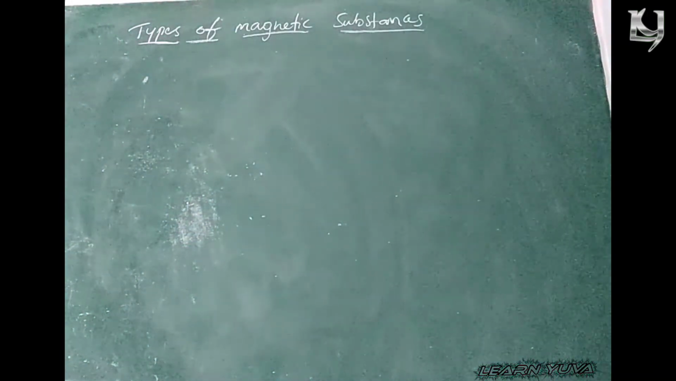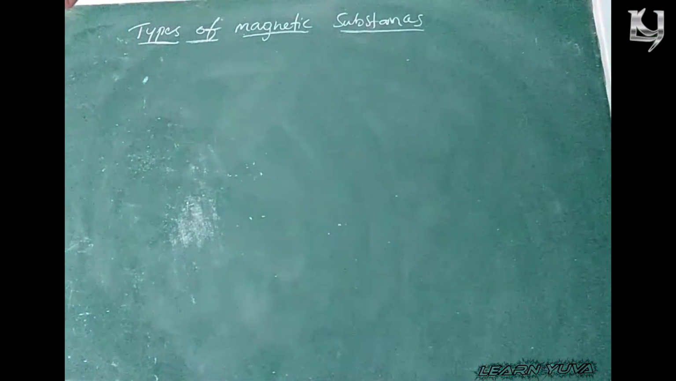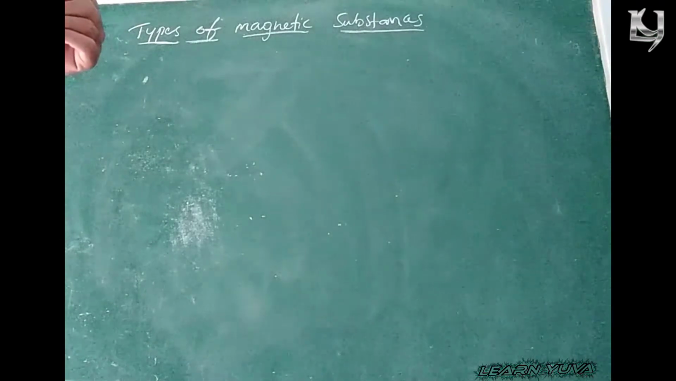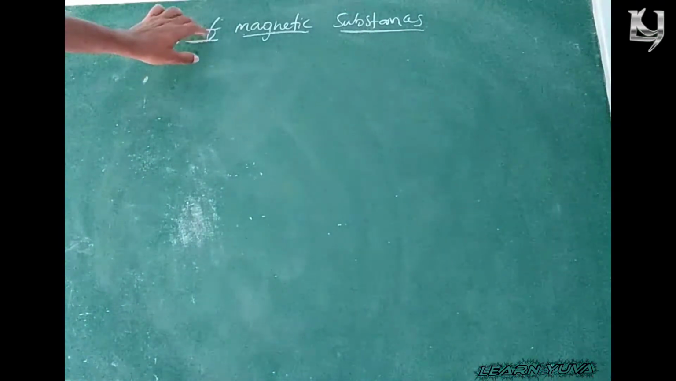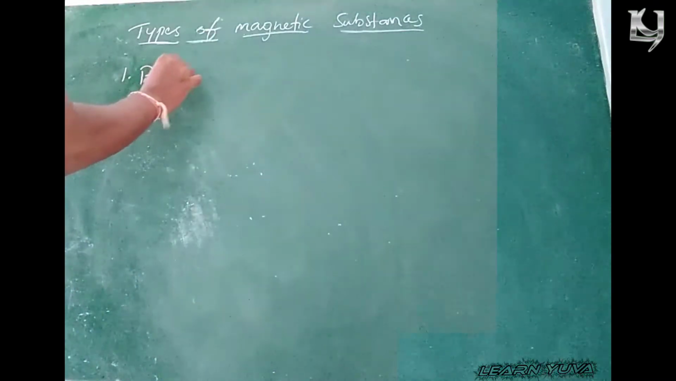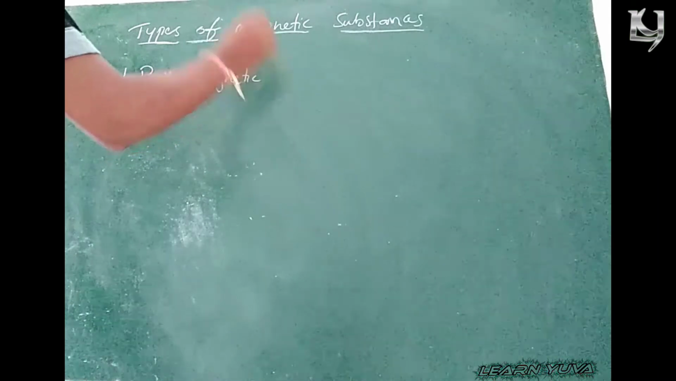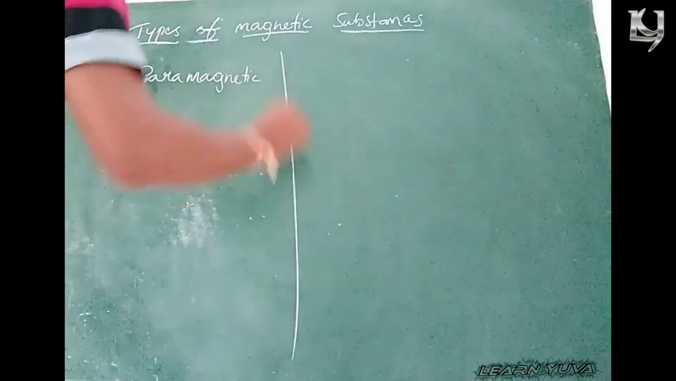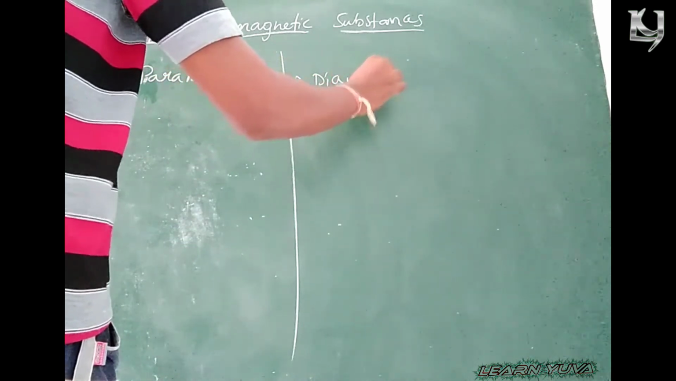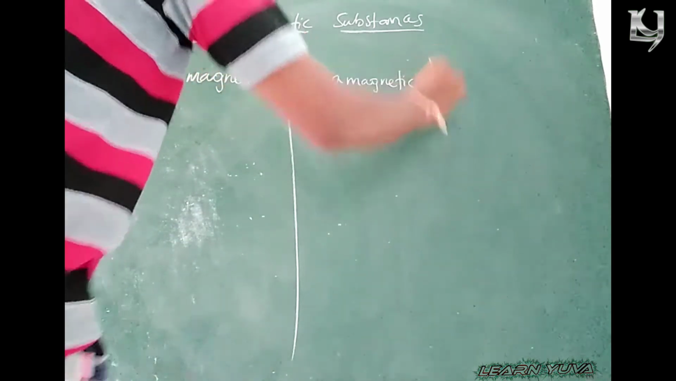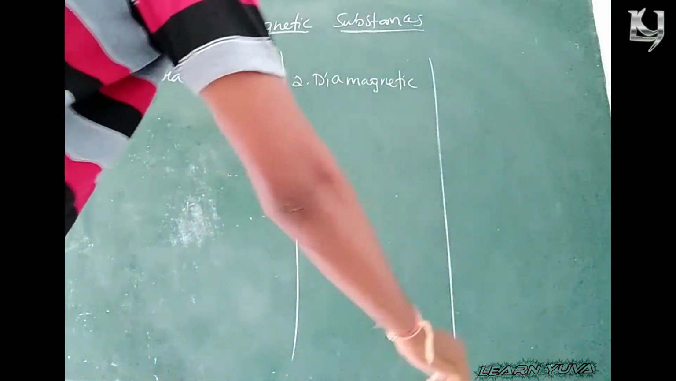Depending upon the property and the influence of magnets, the substances are classified into three types: paramagnetic, diamagnetic, and ferromagnetic.